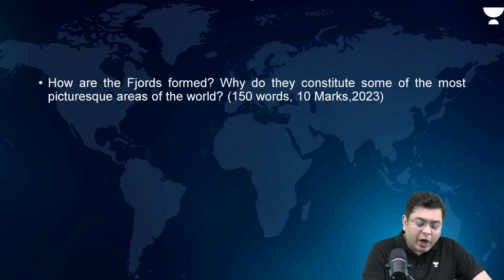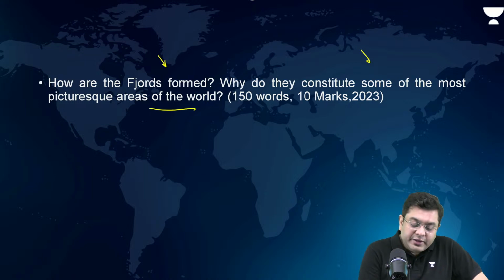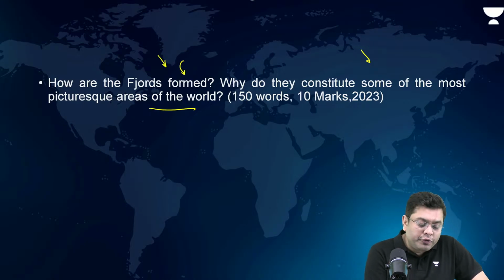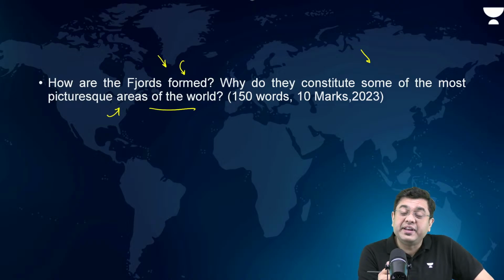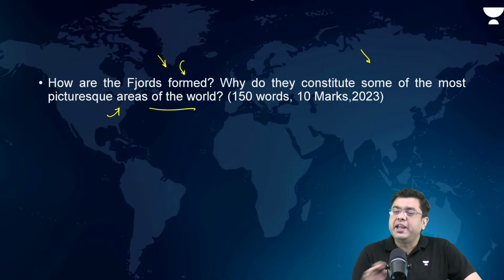So, how are fjords formed? Why do they constitute some of the most picturesque areas of the world? Now, many of the candidates know the answer to the first one, but they don't know what to frame in the second part of the answer, so they end up just repeating that they represent the most picturesque areas of the world. So, how do you create an answer for this? What do you write in this?